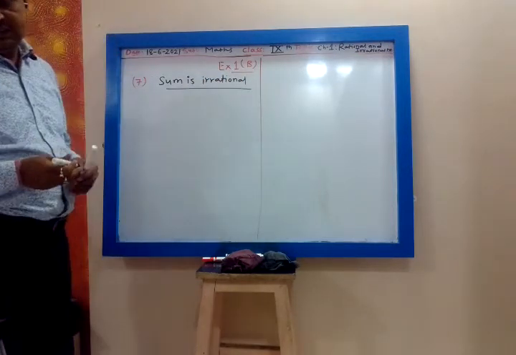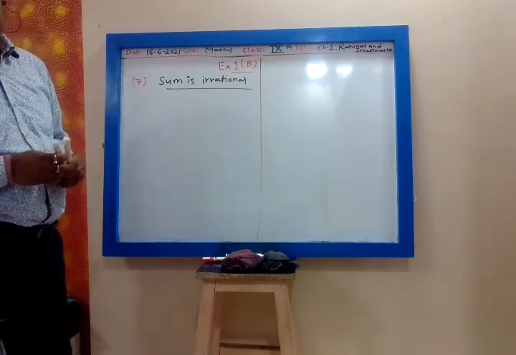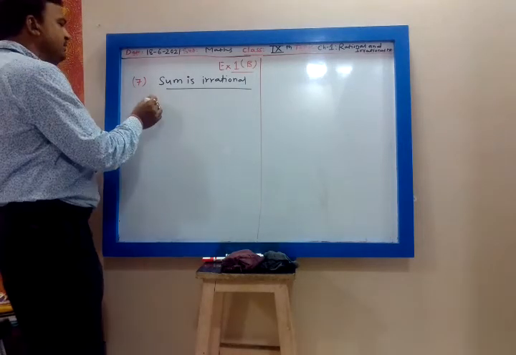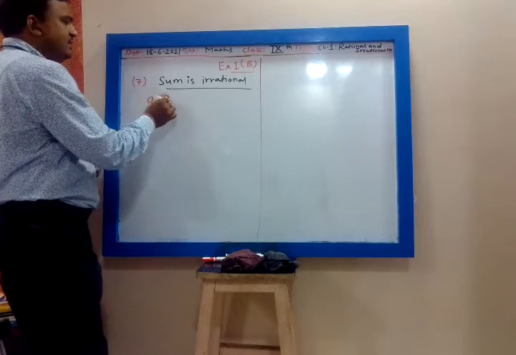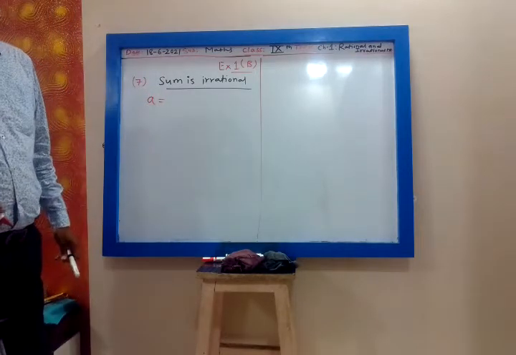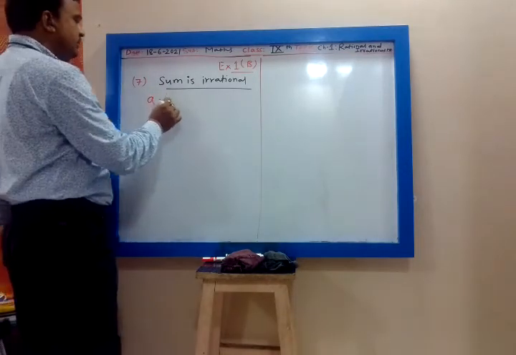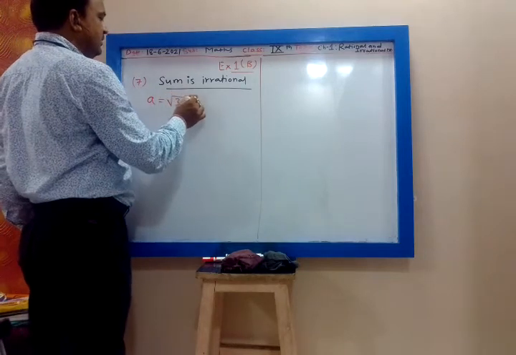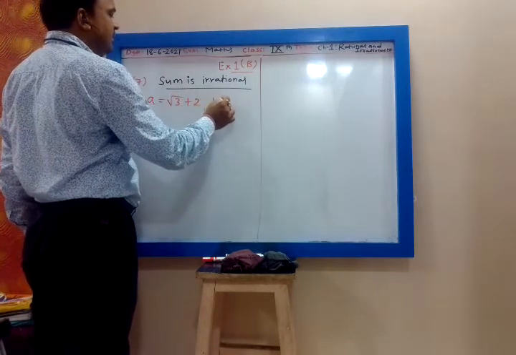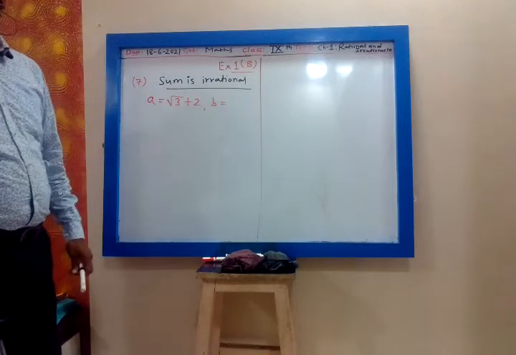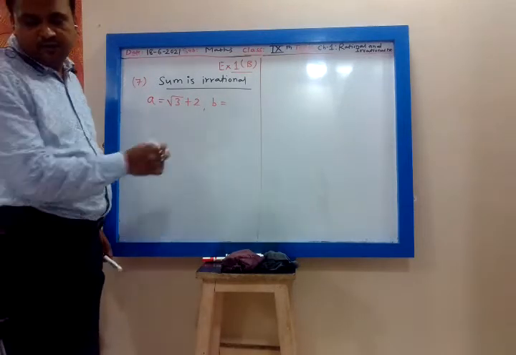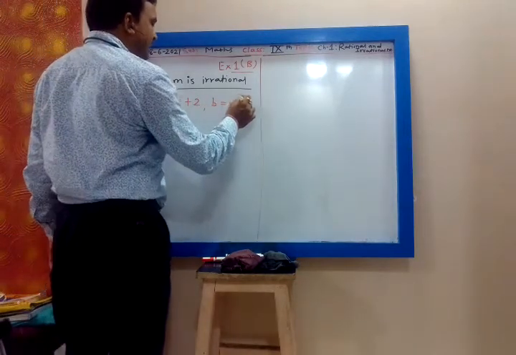Whose sum is irrational. So you can take two numbers. Pair means 2. You can take A as root 3 plus 2 and B as root 2 minus 3.